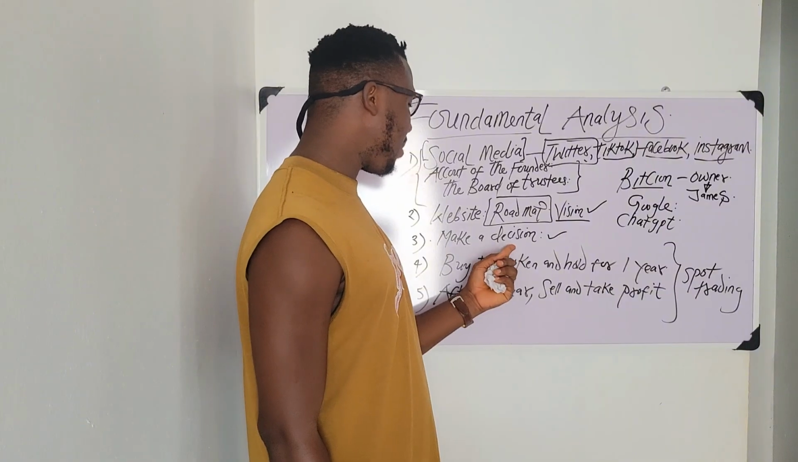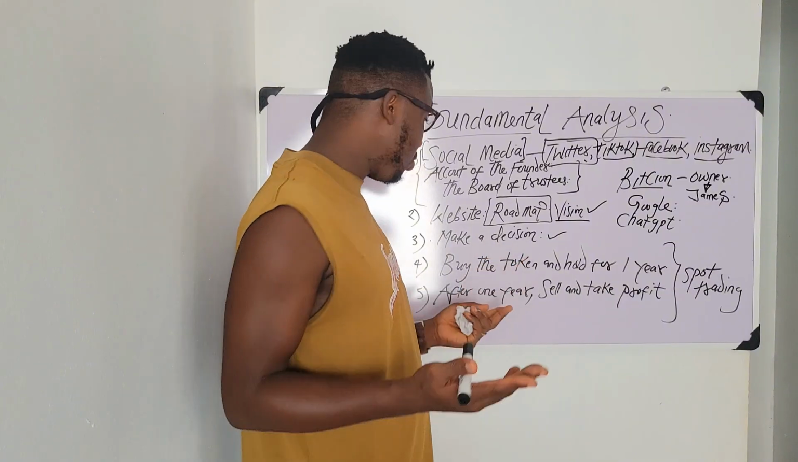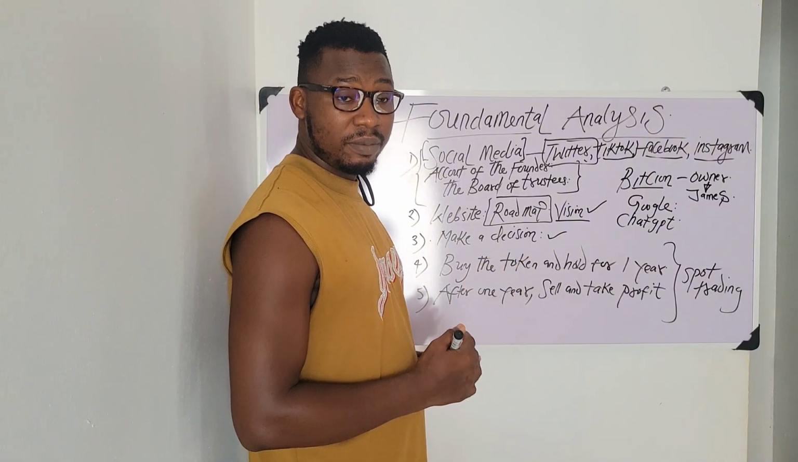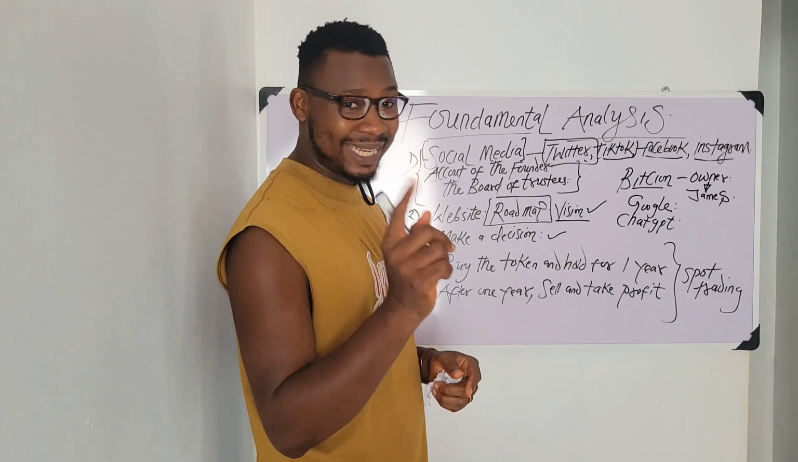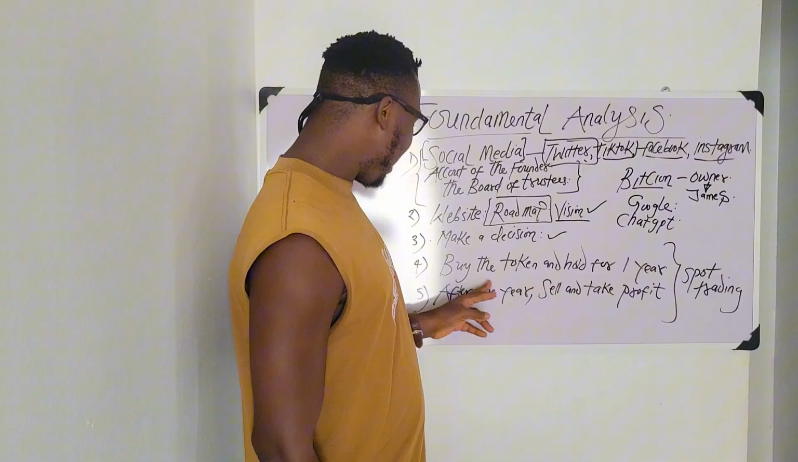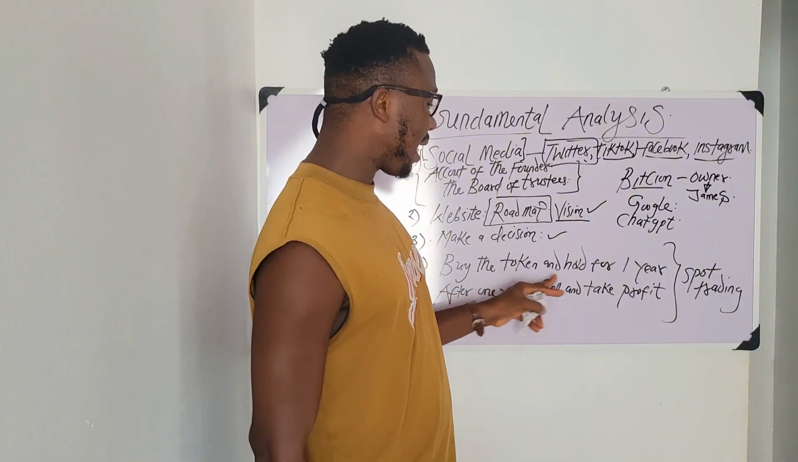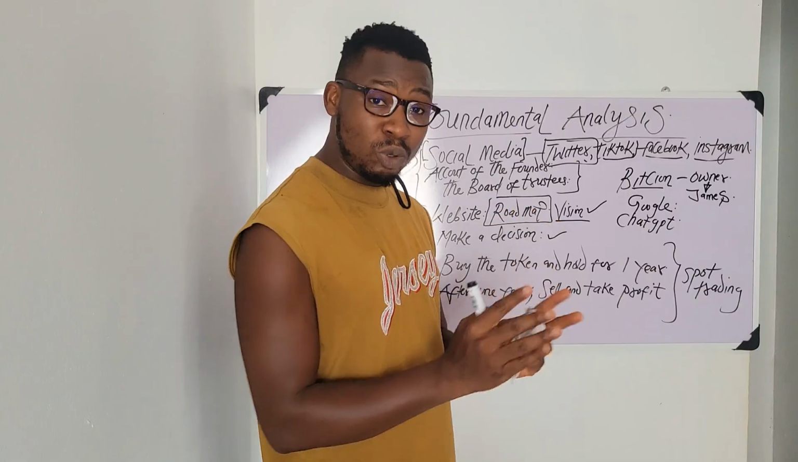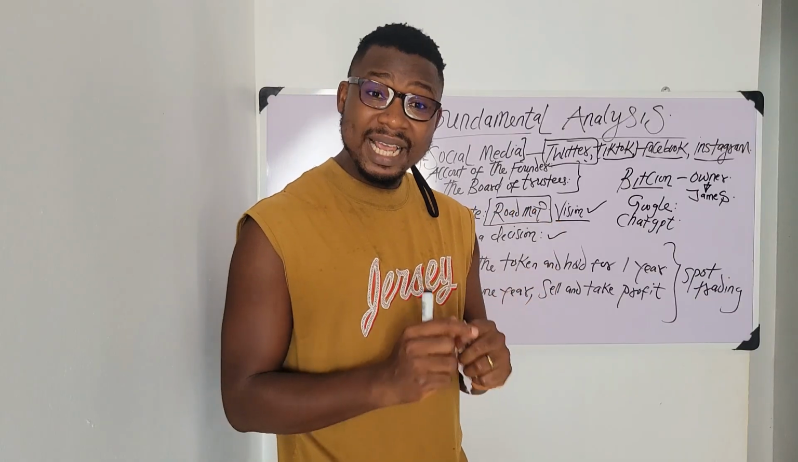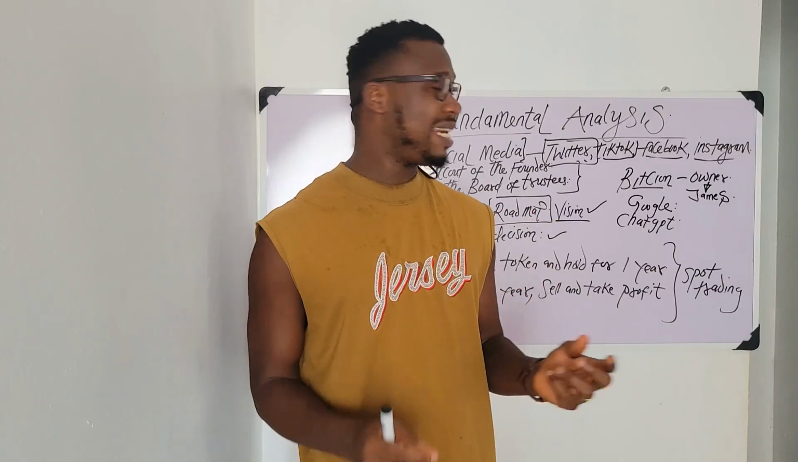So your decision simply means you either buy or what? You sell. But you cannot sell what you don't have. So the first thing first is what? To buy. So you go ahead and buy the token and hold it for what? A year. Why I say a year is because it's an investment.